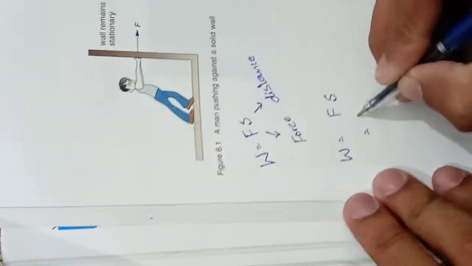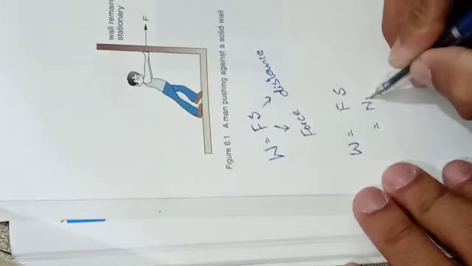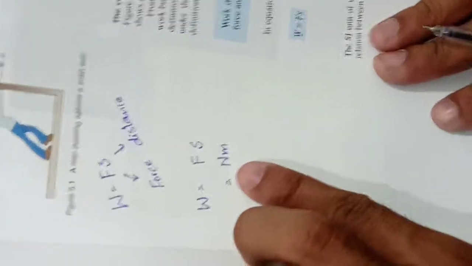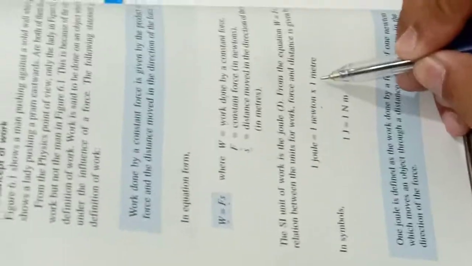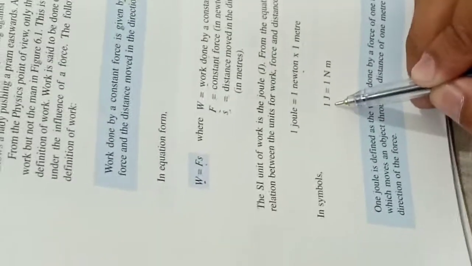Unit of force is Newton and unit of distance is meter. Okay, so Newton meter is the actual unit for the work done. It is also known as joule. So 1 joule is equal to 1 Newton multiplied by meter,